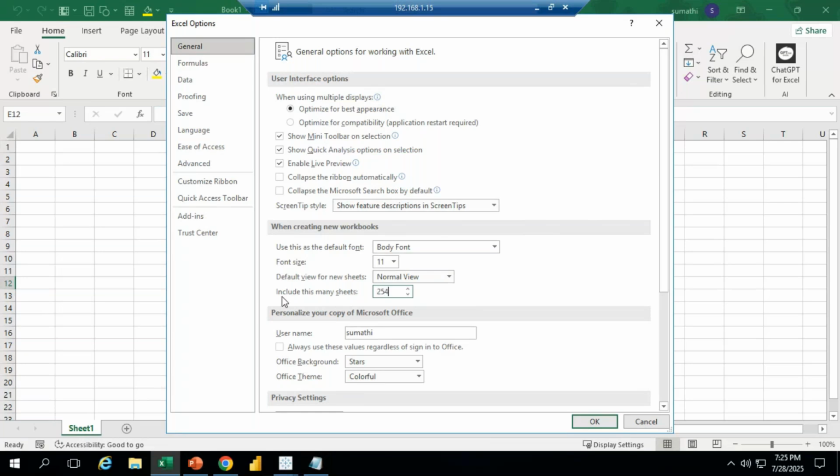We can give 254 also. We can insert 255 sheets at a time with one button click. Click on that.